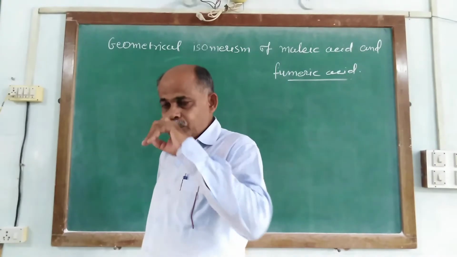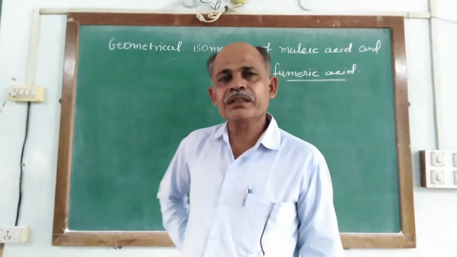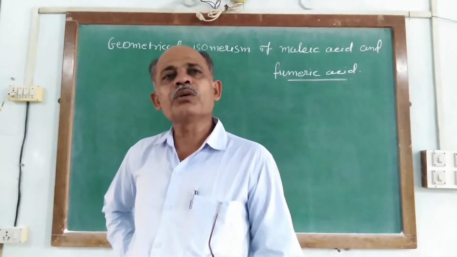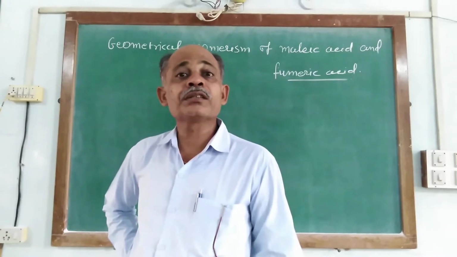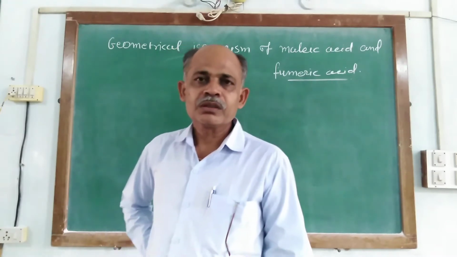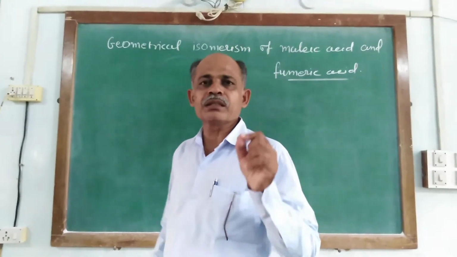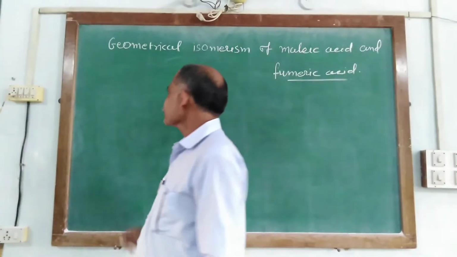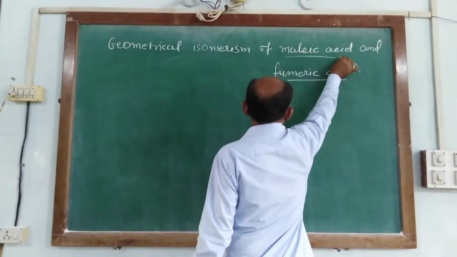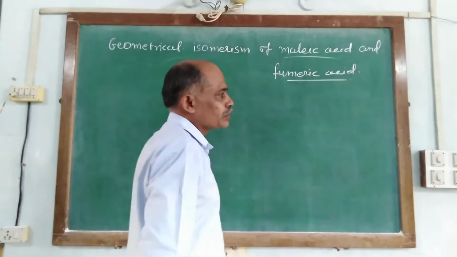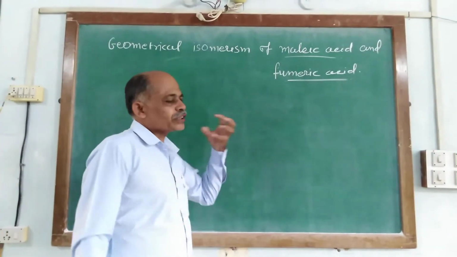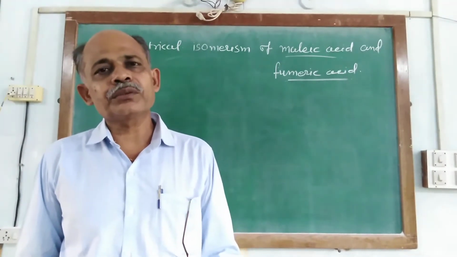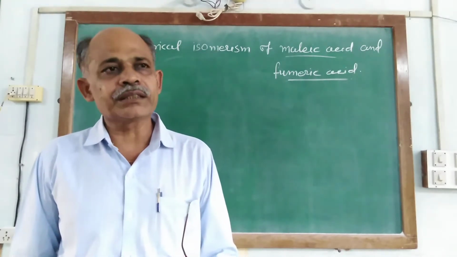And according to our syllabus, it is limited to compounds having a C double bond C, meaning an ethylenic double bond, and their geometrical isomerism. So the proper illustration is maleic acid and fumaric acid. So what we explain is the geometrical isomerism of maleic acid and fumaric acid.